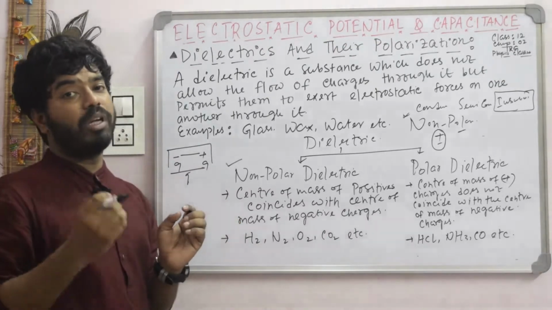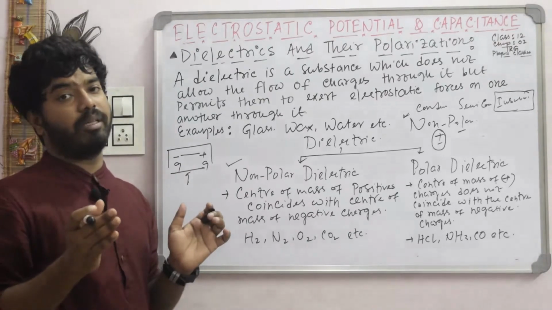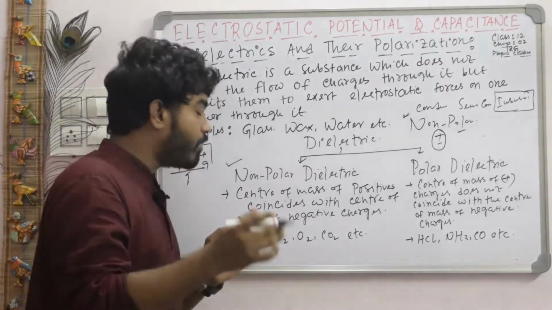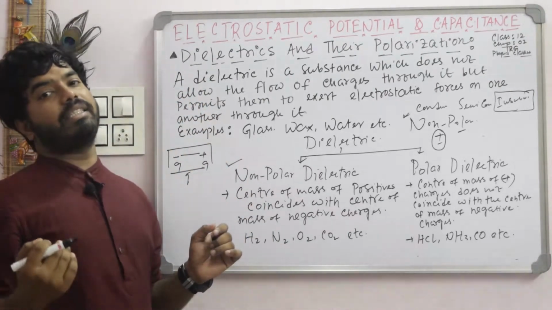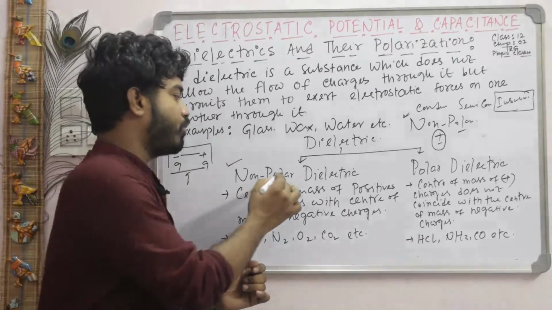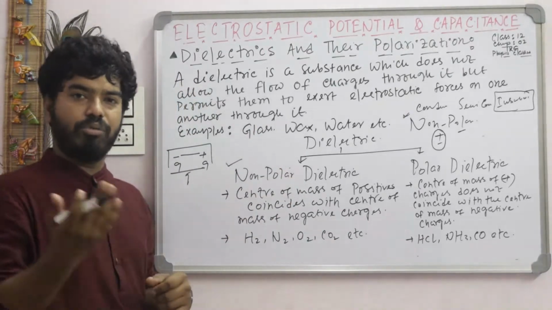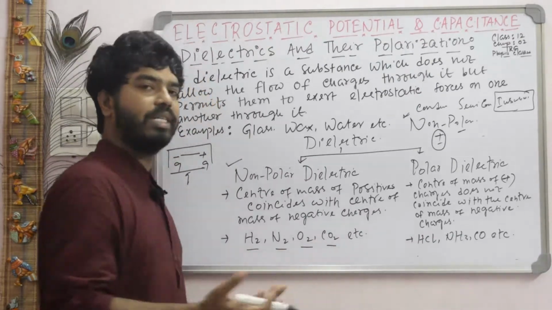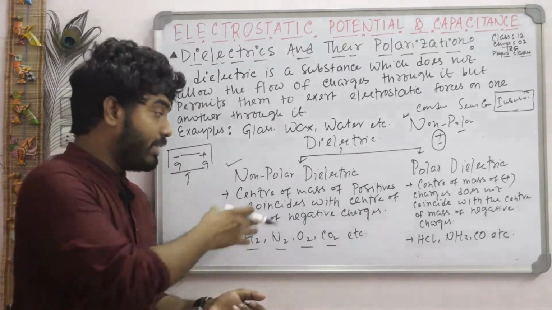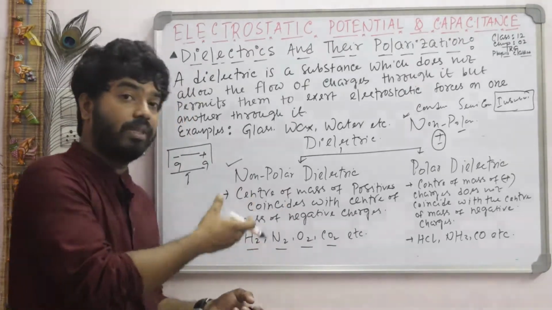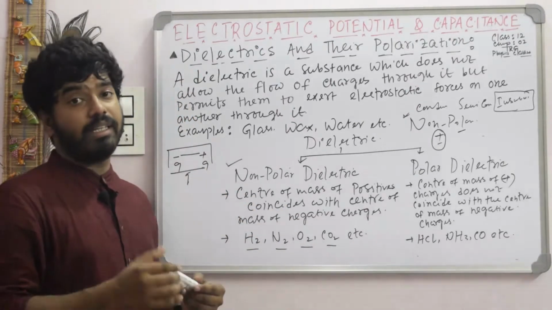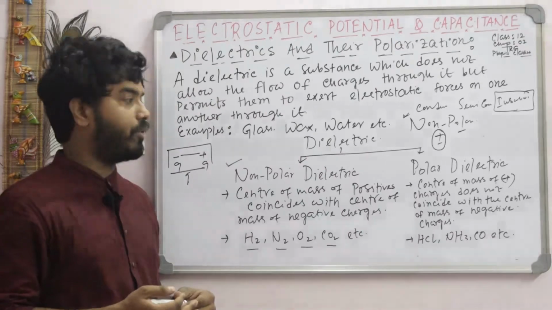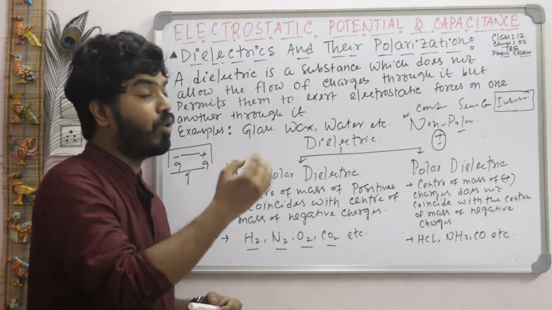That means non-polar molecules have no electric dipole moment. With the help of non-polar molecules, the dielectric made is named a non-polar dielectric. Examples are H2, O2, CO2, etc. In this case, the shape of the non-polar dielectric is symmetric. Okay. Now next, what is a polar dielectric?